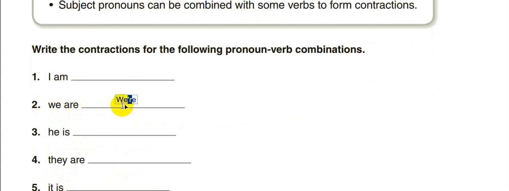We are, it would be we're. He is, so usually we omit one letter and we write what? An apostrophe. Like this one, he's, and this is the apostrophe. Now, we'll do it here with they are. What is the short form for they are? They're. You can see that we omit only the first letter from the verb. Instead of A-R-E, it will be just R-E. But is this correct? No, we need an apostrophe, and this is the apostrophe.